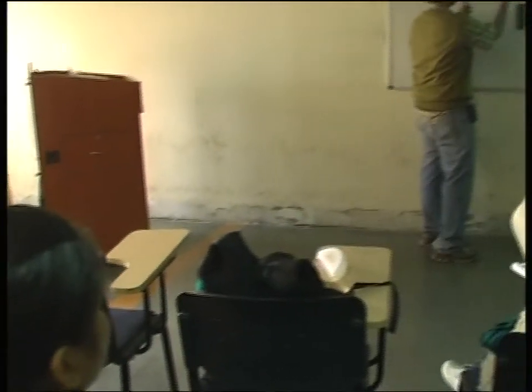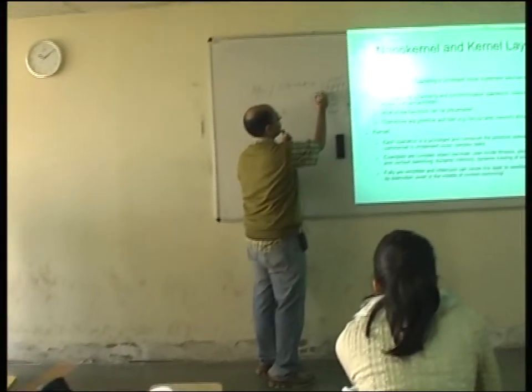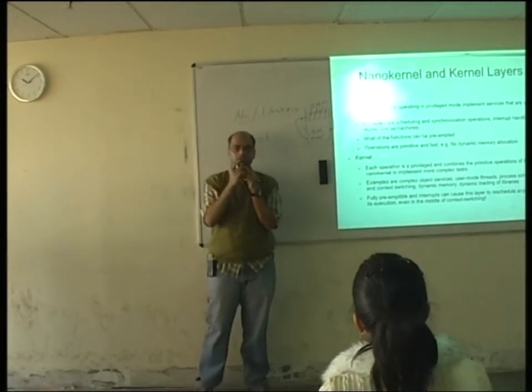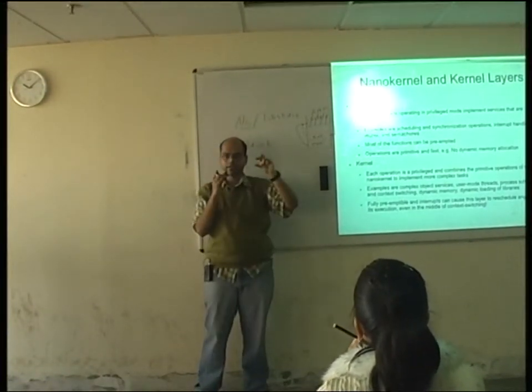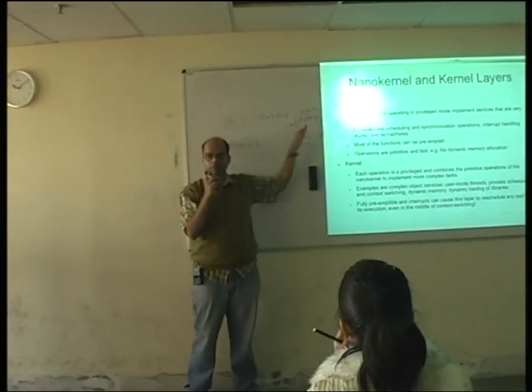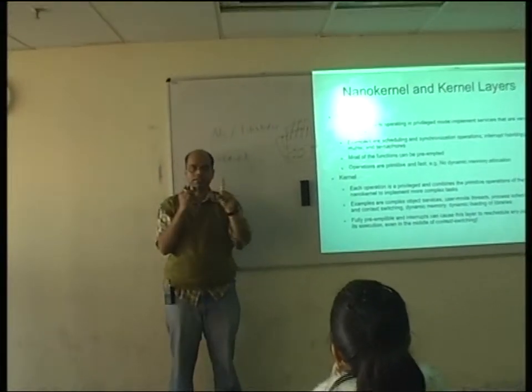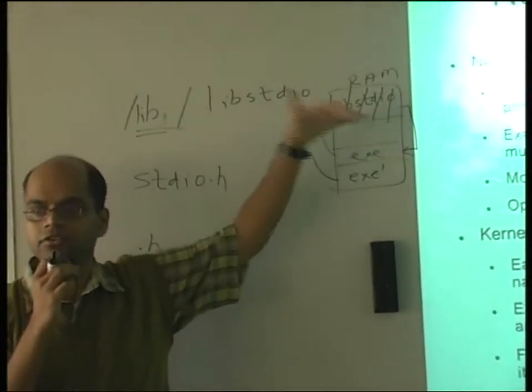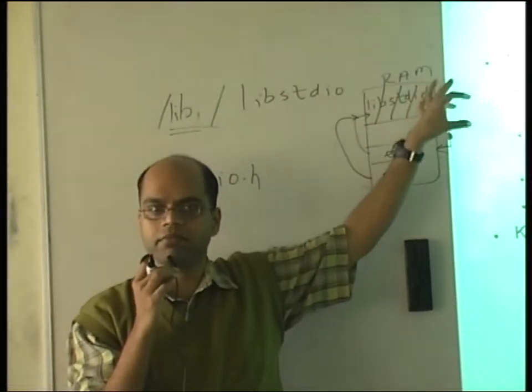It's already there in memory. So whenever he calls it, it goes to the libstdio which is already there. For your code, there is a little overhead because it has to load something in memory and then execute. That overhead is just one time. Next time somebody calls stdio, that code is already there in memory.